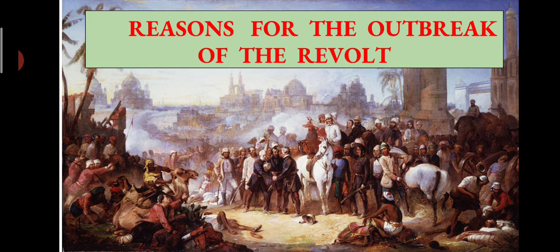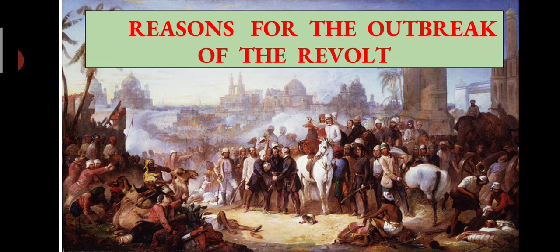During the first half of the 19th century, a series of revolts broke out. These revolts failed to achieve much success because they were confined to one region or section of society. The reason was that we did not have a good communication system, and one region was not aware of what was happening in the other region of the same country. Eventually, a much wider revolt took place, joined by many other sections, like zamindars, soldiers and common people. This revolt against British rule is known as the Revolt of 1857.